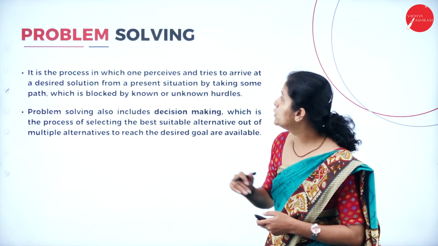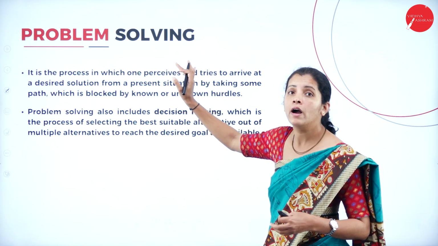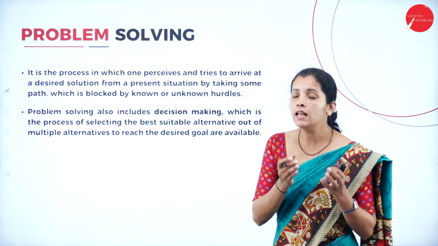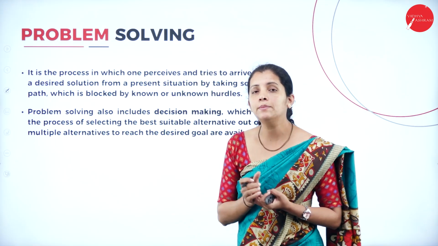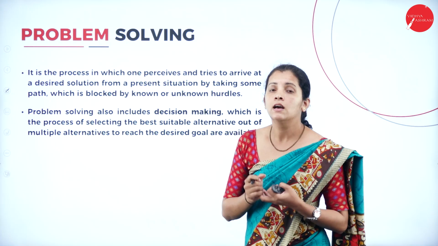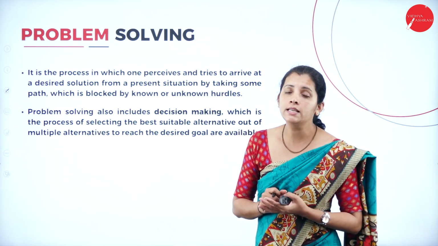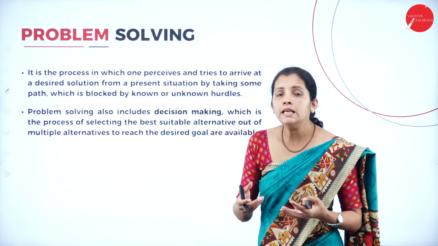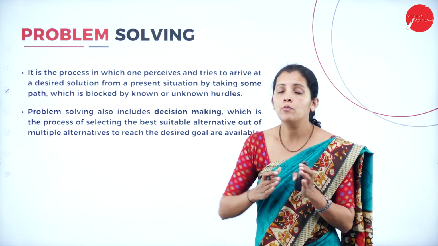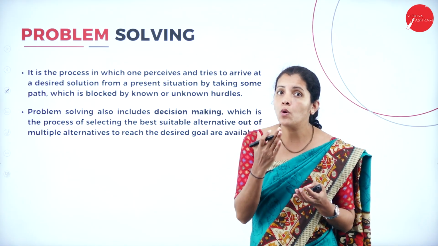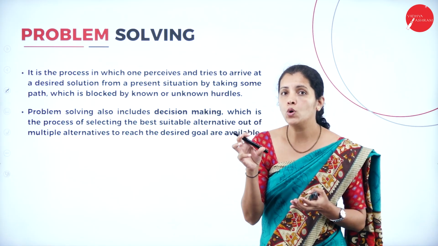Moving further, I'm going to cover problem solving, and this is the third component of artificial intelligence. Now, what is this problem solving? To explain this concept, let me take a simple example. I'm taking a class. During my class, students are making noise. Simply they started talking. Now I want to make a decision whether I want to continue the class or stop the class. So it is called problem solving.